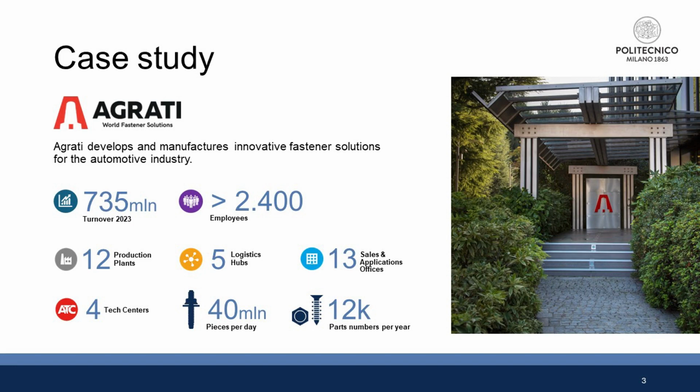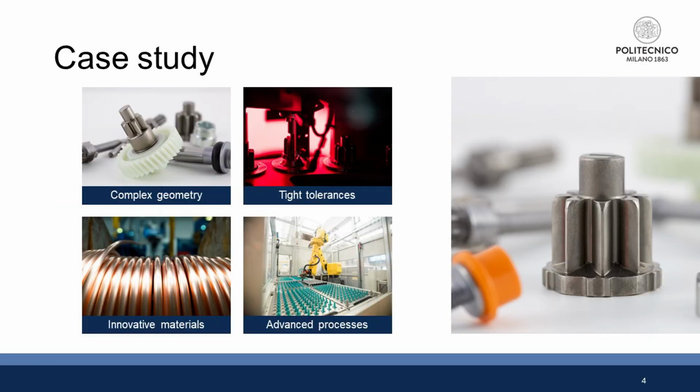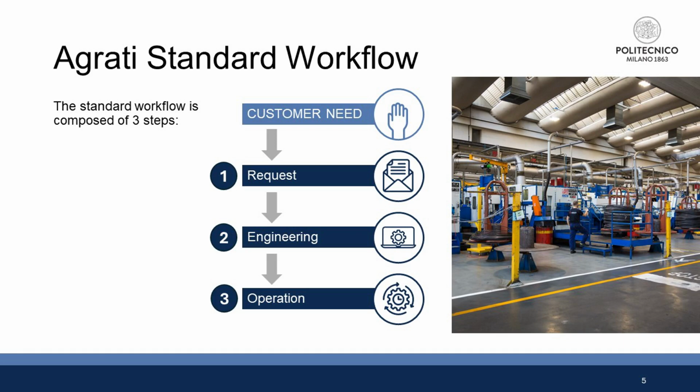Agrati Group is a worldwide leader in fastener solutions and components for the automotive industry, with 12 production sites, 13 sales and application offices, 5 logistic hubs, and 4 tech centers. According to the customer needs and specific requirements, Agrati produces parts with complex geometry, tight tolerances, innovative materials, and advanced processes. The standard workflow consists of 3 main steps: request, engineering, and operation.